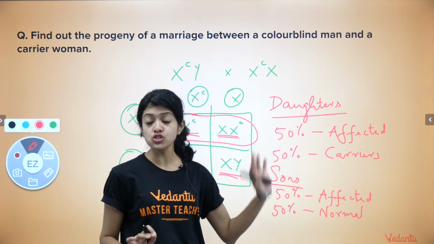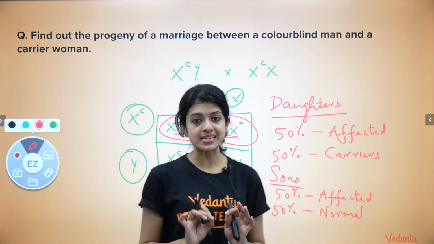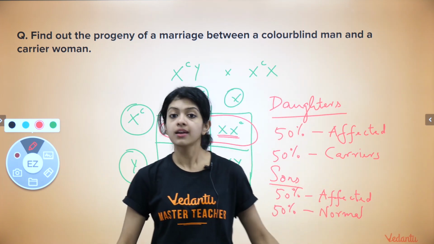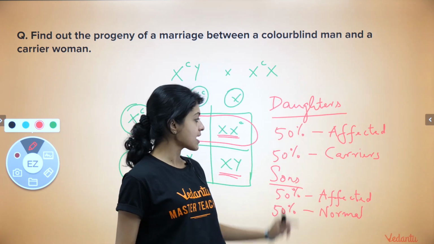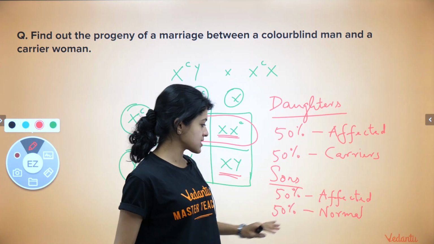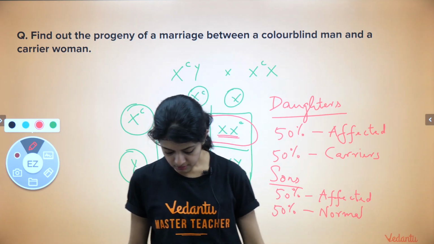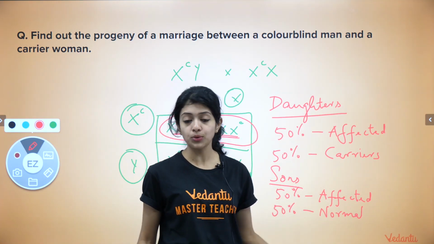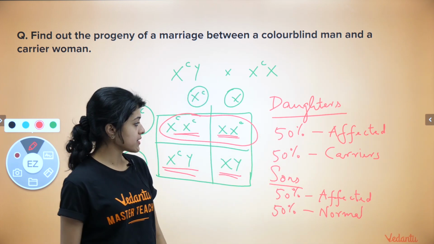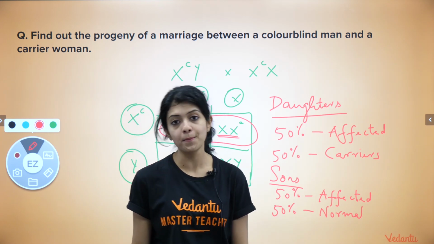and very legibly, so that you don't go wrong in your calculations, and your conclusions have to be written in proper sentences. From the Punnett square above, it is evident that 50% of the daughters would be affected, 50% would be carriers. Among the sons, 50% would be affected and the remaining 50% would be normal. Well, one more question. We have come to a beautiful conclusion and calculation and all of that, but what does this exactly mean? 50% would be affected, 50% carriers, 50% of sons affected and 50% normal.